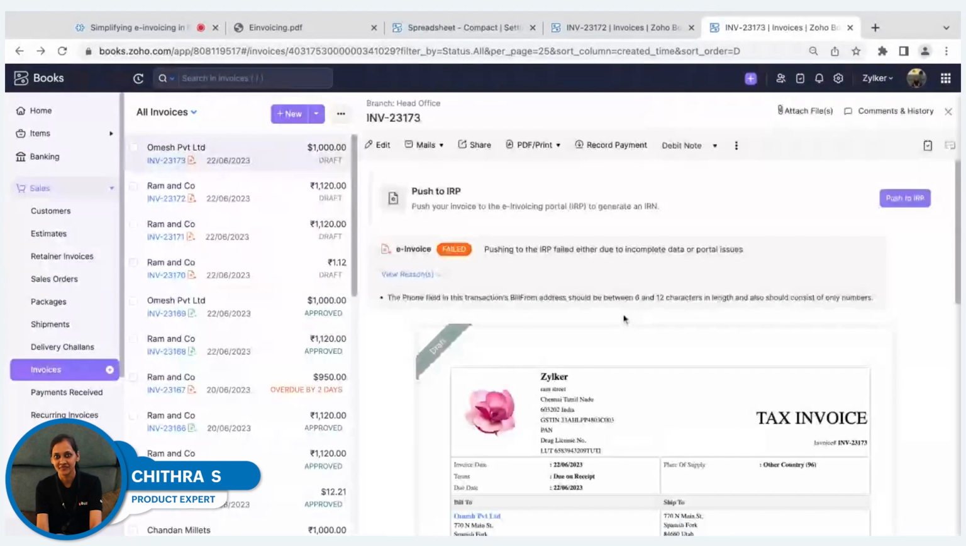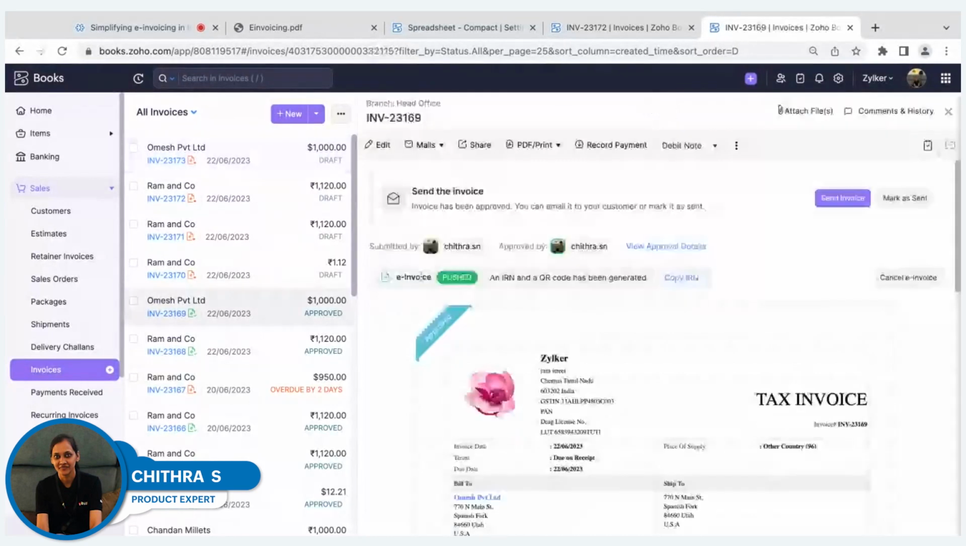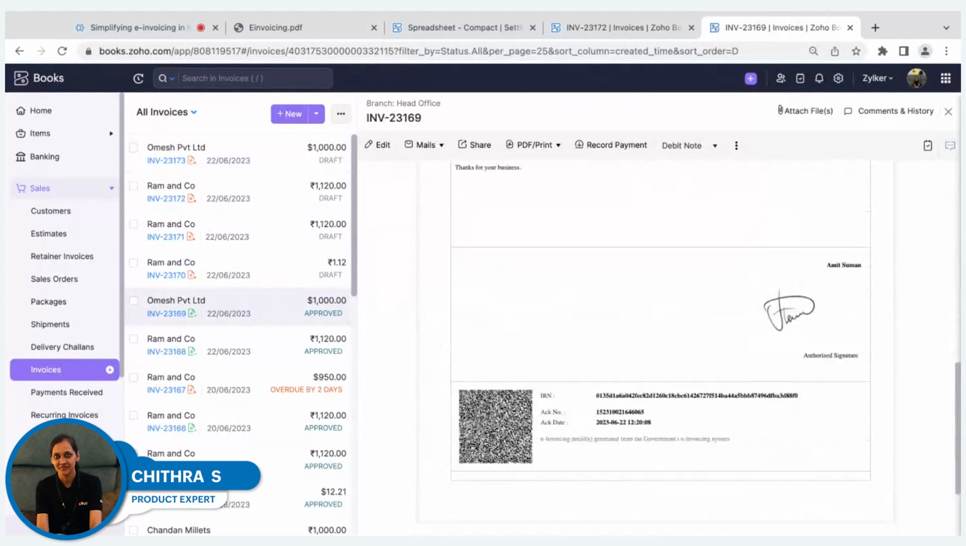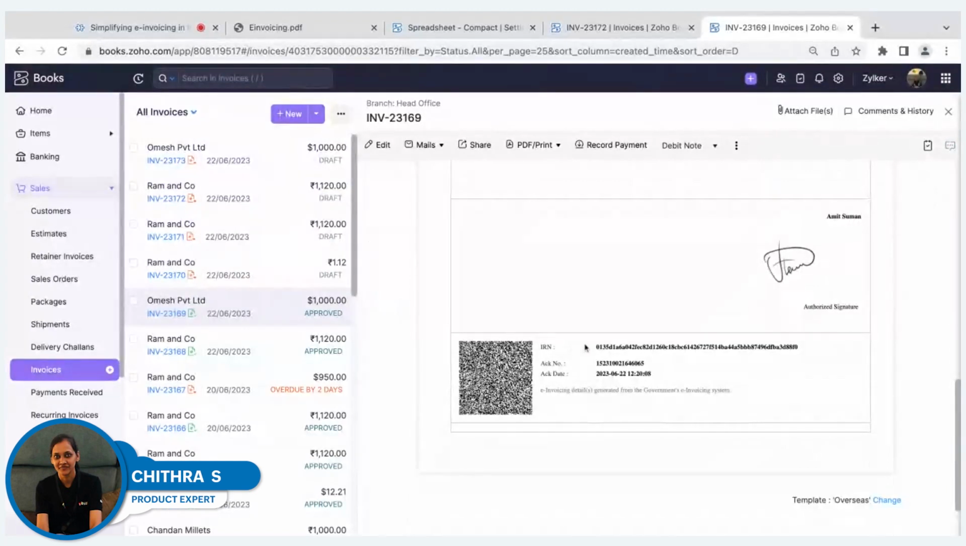So if you have successfully entered all the details, the invoice will be successfully pushed to the IRP and you'll be getting the status as pushed. And if you scroll down the respective invoice, you'll be able to see the QR code, the IRN, the acknowledgement number and acknowledgement date. So these details will be automatically affixed against the invoice.